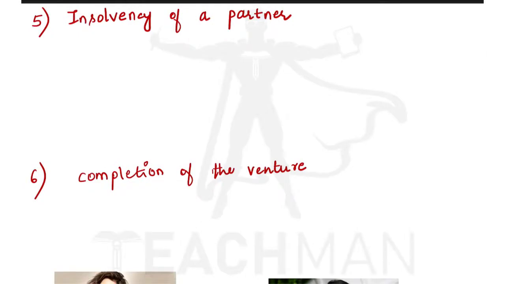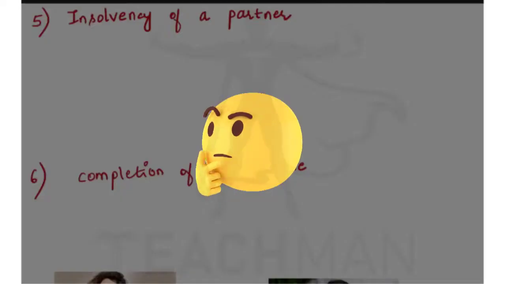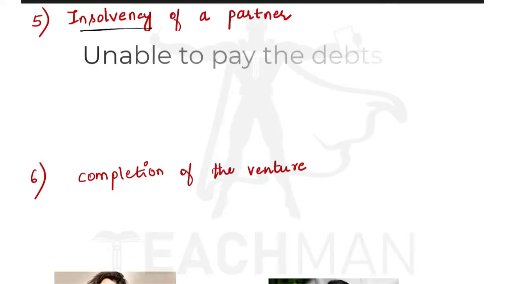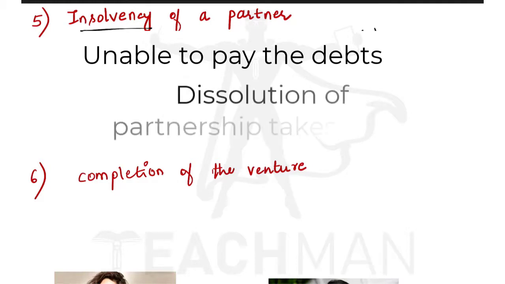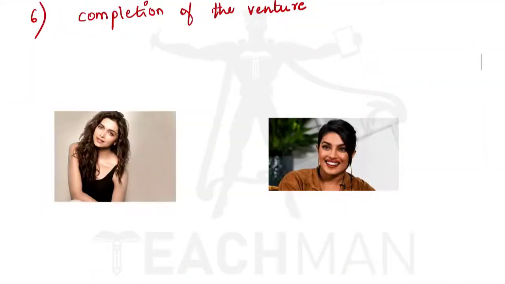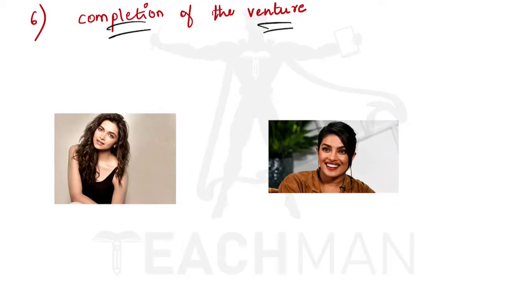The fifth one is insolvency of a partner. Now what is insolvency? Insolvency is being unable to pay the debts. If any one of the partners is unable to pay the debts or the liabilities, then dissolution of partnership takes place. Next is completion of a venture. Now a partnership is formed for a joint venture or a venture. Then after completion of that venture, the partnership is dissolved.